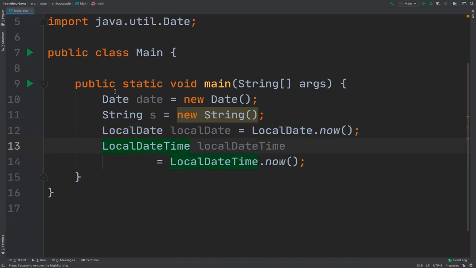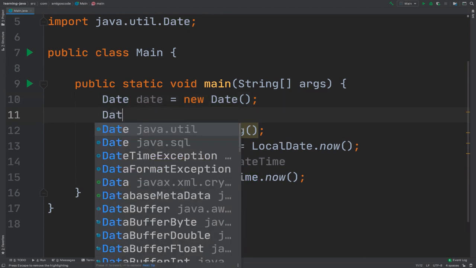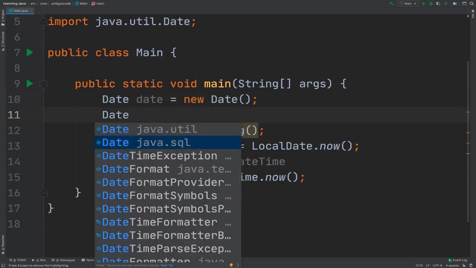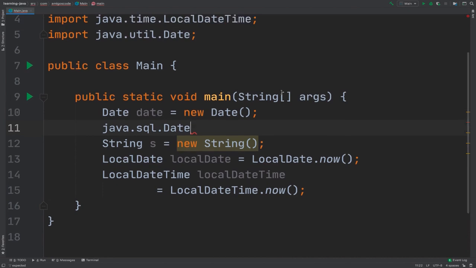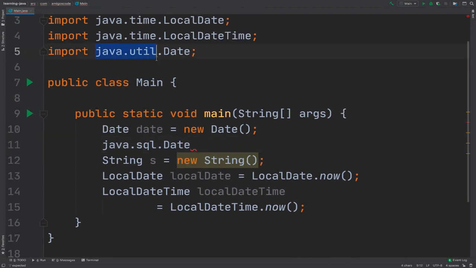So the only reason why you want to do the import explicitly is when, for example, you have two dates. So remember, right here, if I say date, you have date from java.sql. Now if I press enter, you can see that my IDE is smart enough to know that there is already this class from java.util.